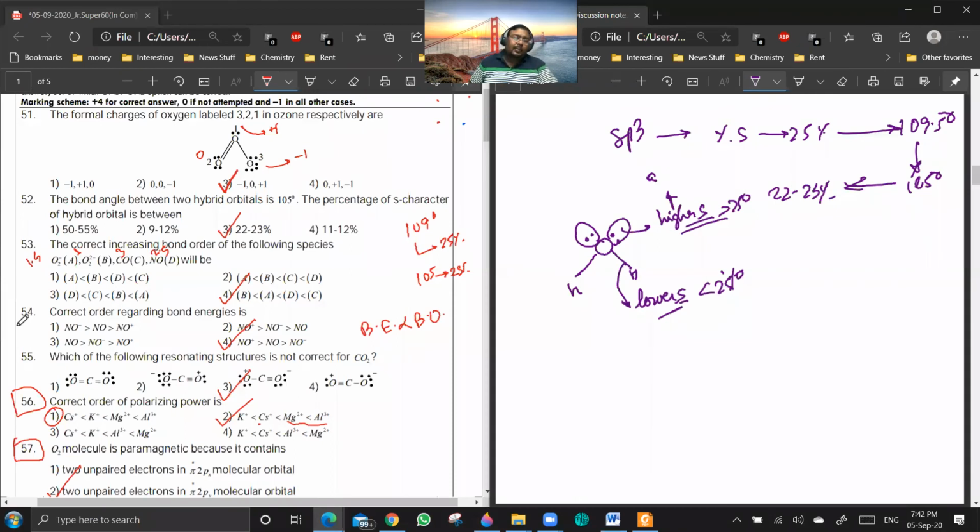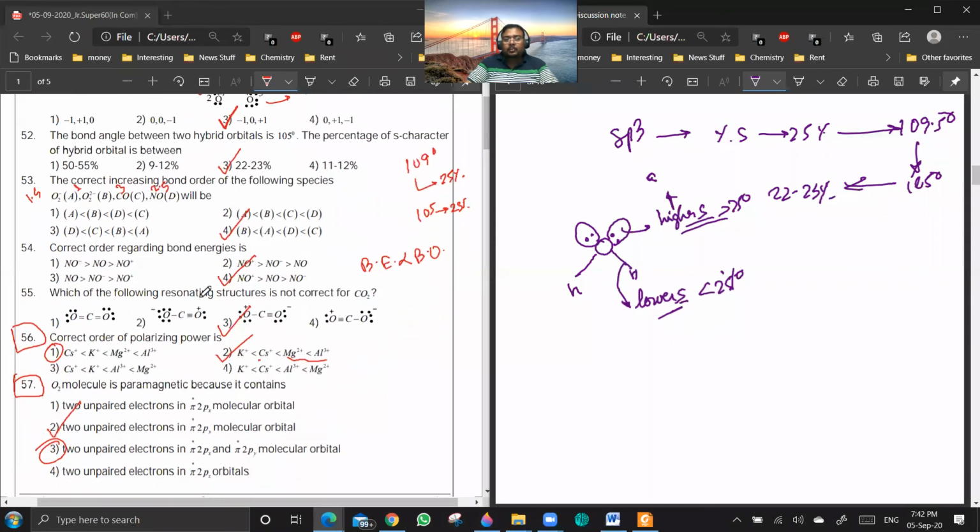Sir, in 55th question, the fourth option, even the last option is having only 7 electrons, no, sir? Where? The fourth option, the rightmost oxygen has only 7 electrons, right? Actually, they're missing a lone pair here. So, yes, sir, so even that is wrong.